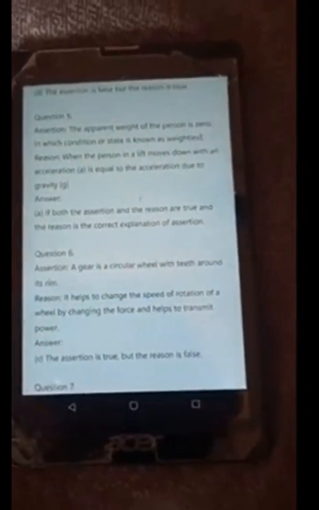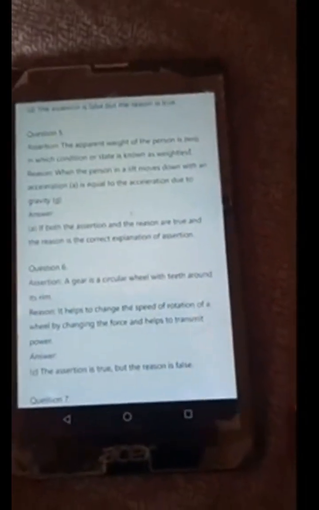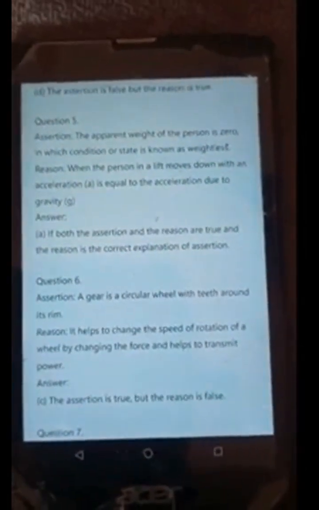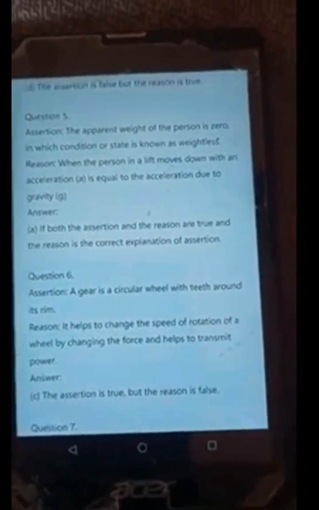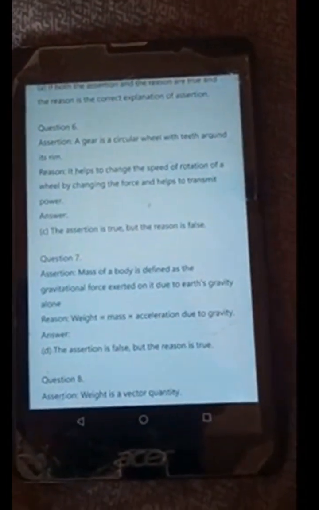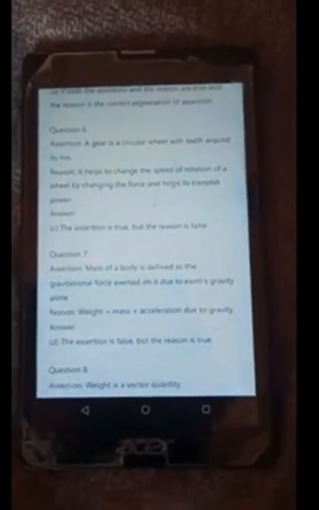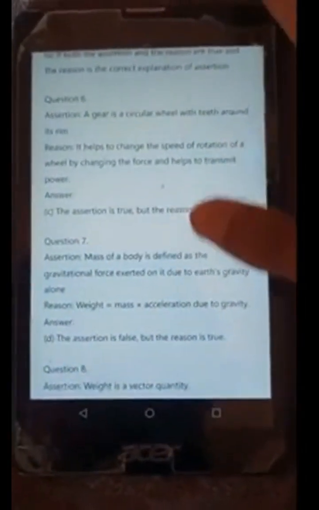Assertion: The apparent weight of the person is zero, a condition or state known as weightlessness. Reason: When the person in the lift moves down with an acceleration a equal to the acceleration due to gravity g. Both the assertion and reason are true and the reason is the correct explanation of the assertion. Assertion: A gear is a circular wheel with teeth around its rim. Reason: It helps to change the speed of rotation of a wheel by changing the force and helps to transmit power. The assertion is true but the reason is false.